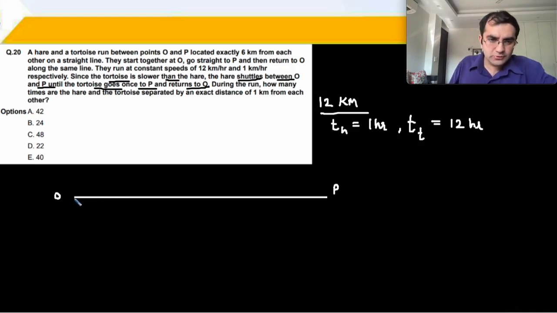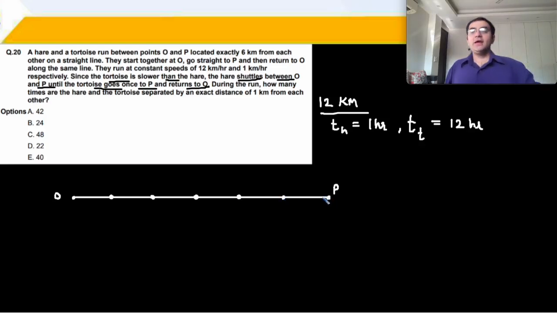So what I'm going to do is separate the total distance for 1 hour each. Right?